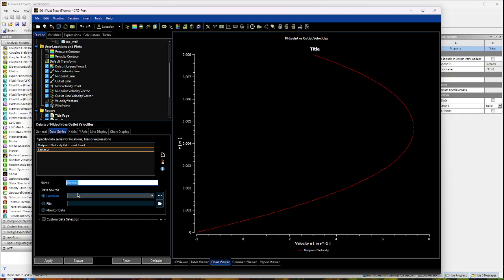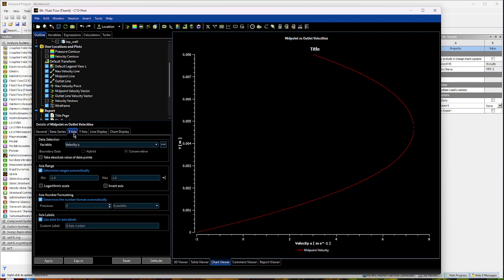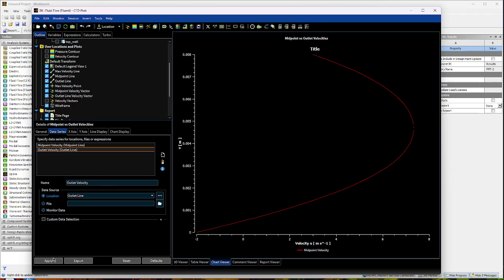We're going to do outlet velocity. We're going to click here, do the outlet line right here. We're going to go to x-axis, velocity u, y-axis is y, and click apply, and then there we go.